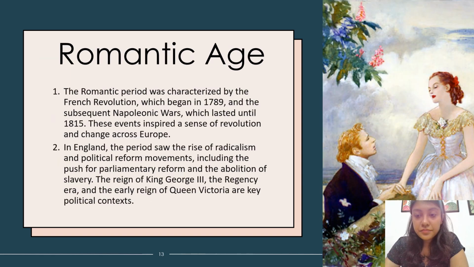Moving on, we have the Romantic Age. The Romantic Age was characterized by the French Revolution. So again, we have one of the incidents of Europe affecting English literature. The French Revolution began in 1789, and the subsequent Napoleonic Wars lasted till 1815, and this inspired revolution all over Europe. 1789 is when the French Revolution started. It affected England as well.